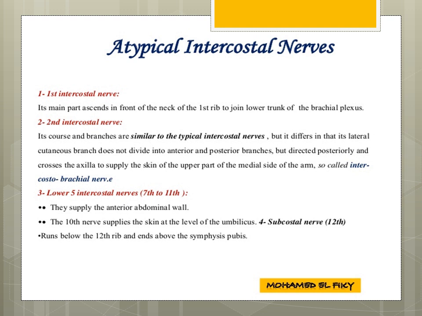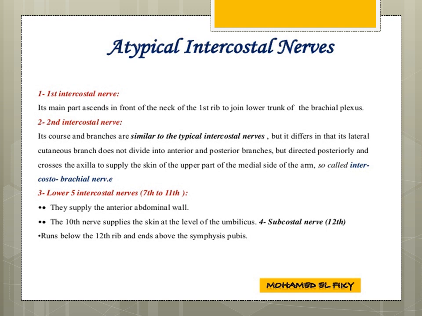First intercostal nerve: as we know, the main, larger part ascends in front of the neck of the first rib to join the lower trunk of the brachial plexus. The second intercostal nerve, its course and branches are similar to the typical intercostal nerve, but it differs in that its lateral cutaneous branch does not divide into anterior and posterior branches, but runs directly posteriorly and crosses the axilla to supply the skin of the upper part of the medial aspect of the arm. So it is called the intercostobrachial nerve.